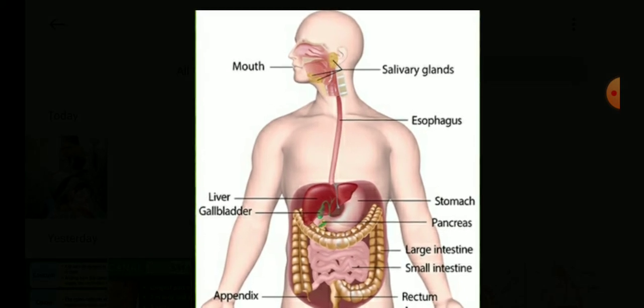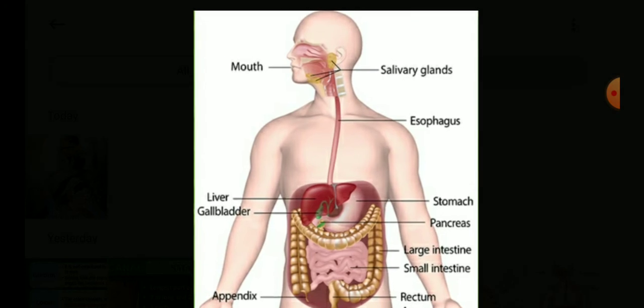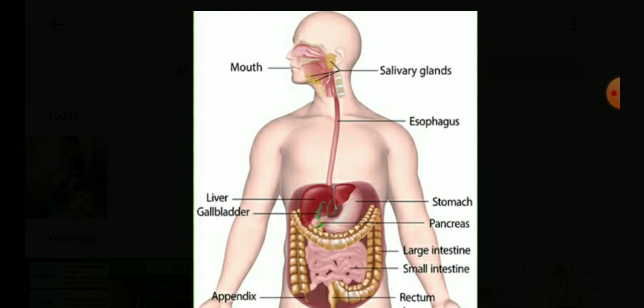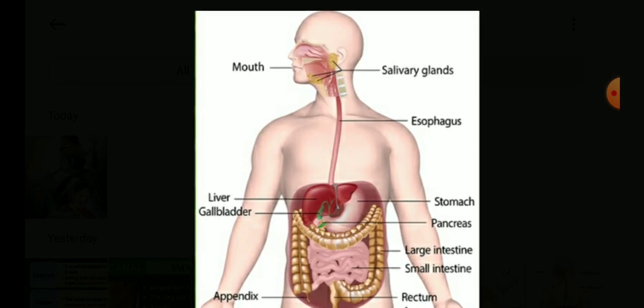And in the stomach, children, you know what happens in your stomach? Yes, because in your stomach, the gastric juice is secreted, in which hydrochloric acid is also secreted, which makes the medium acidic, and mucus is secreted, which protects the inner lining of the stomach from burning, and the main enzyme, which is the pepsin, which breaks down the proteins.